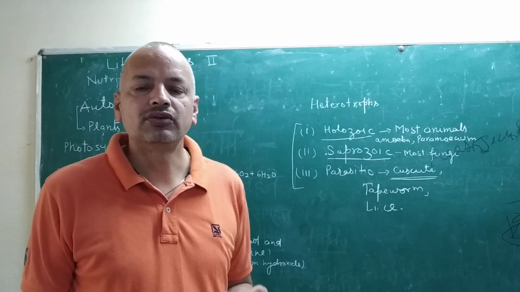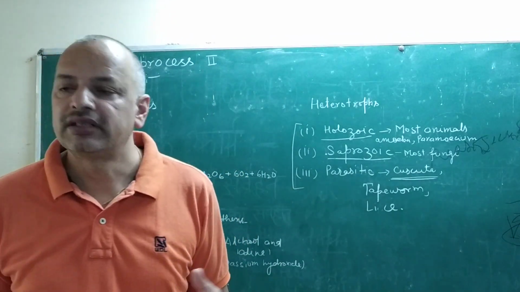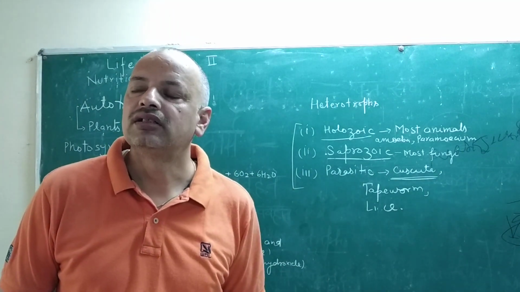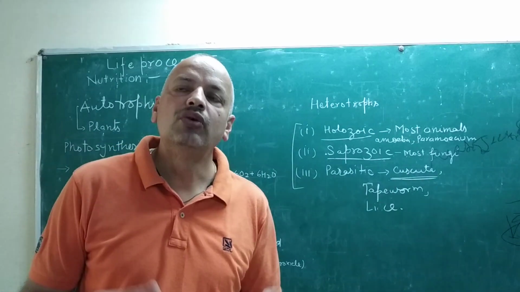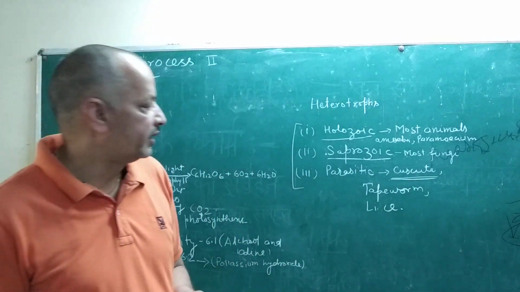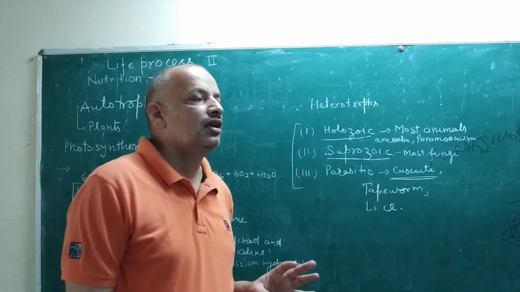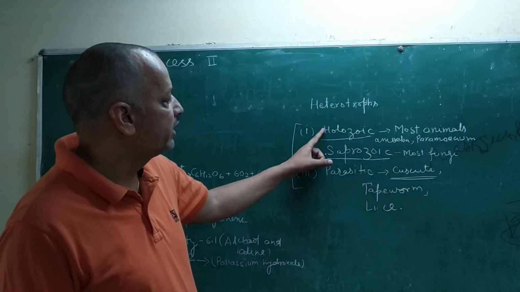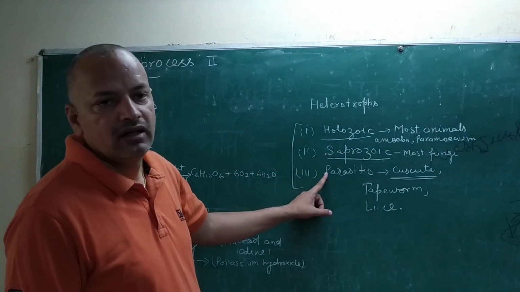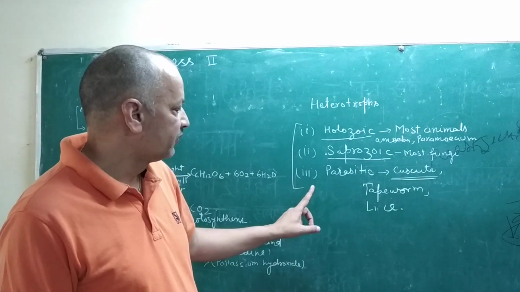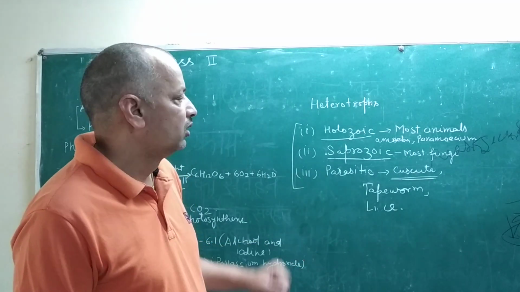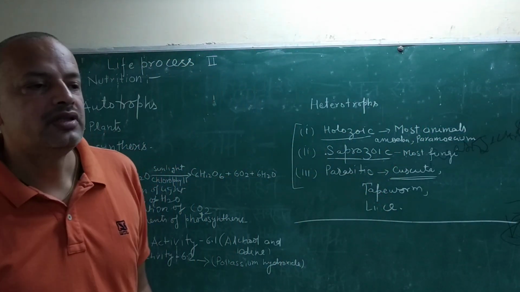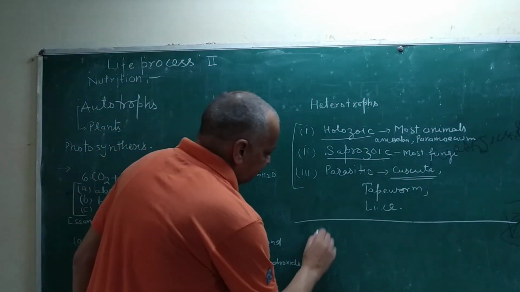Other groups of organisms share the food and shelter, that is called symbiotic, and others are insectivorous plants. In all, in the heterotroph group of organisms, there are 5 categories specialized to describe the heterotrophs: holozoic, saprozoic, parasitic, symbiotic, and insectivorous. Next we will study about the nutrition in amoeba and paramecium.